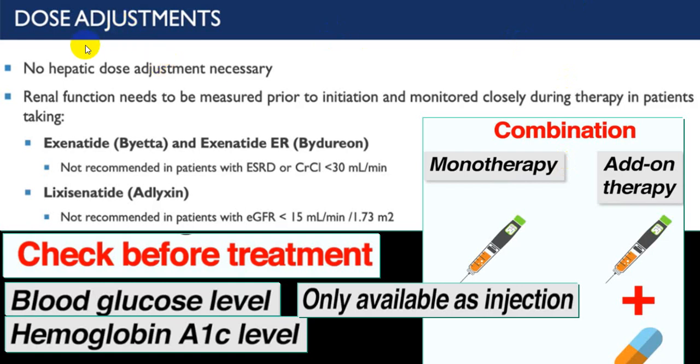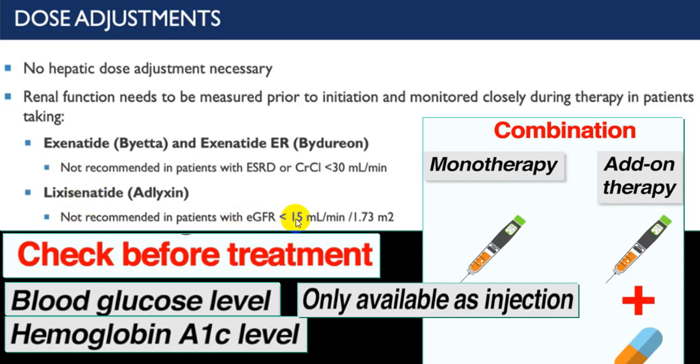As far as liver is concerned, no hepatic dose adjustment is necessary. Renal function, we have already told you that if the GFR reduces, you might have to adjust the dose, particularly in exenatide. Less than 30, not recommended. This is also for lixisenatide, or we call liraglutide.